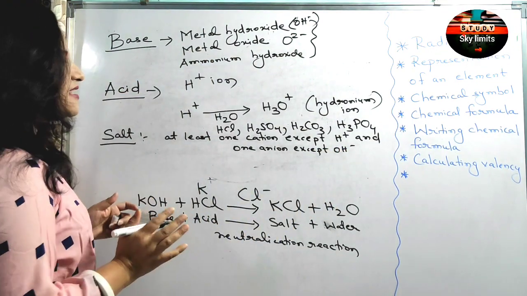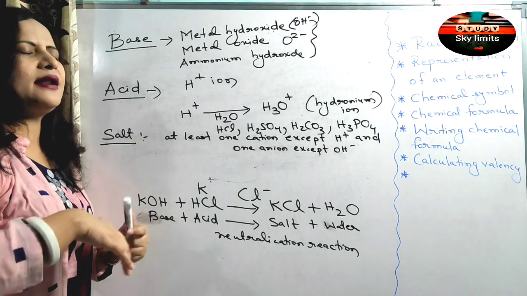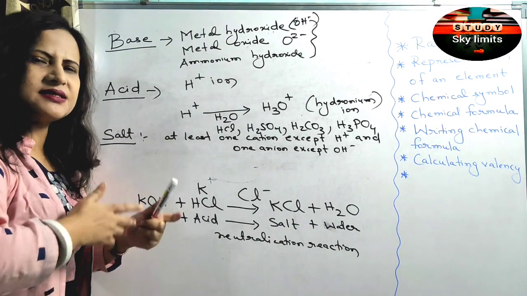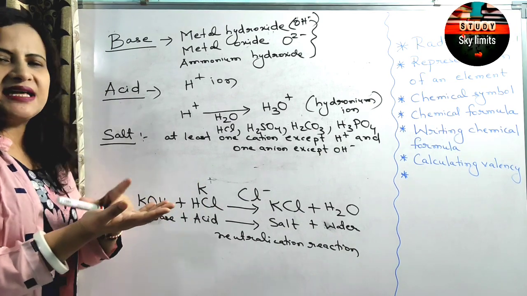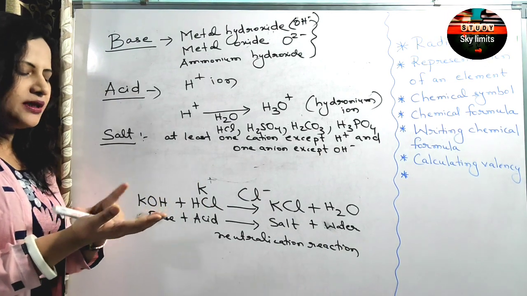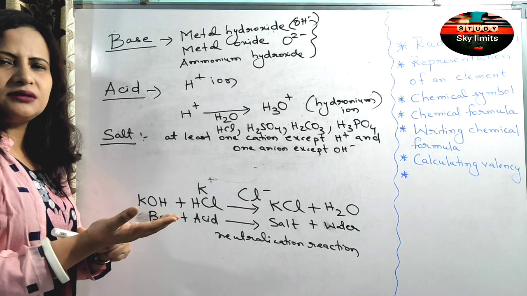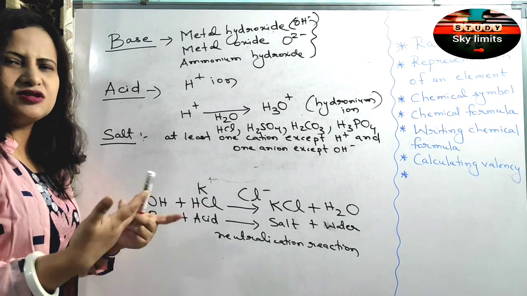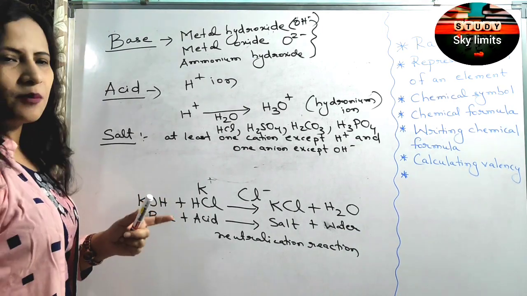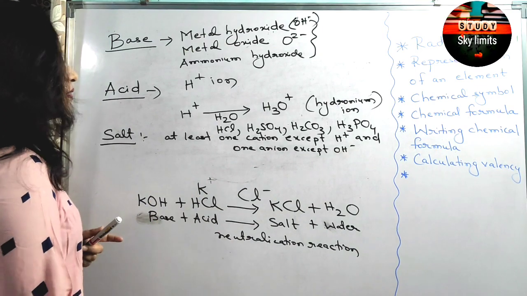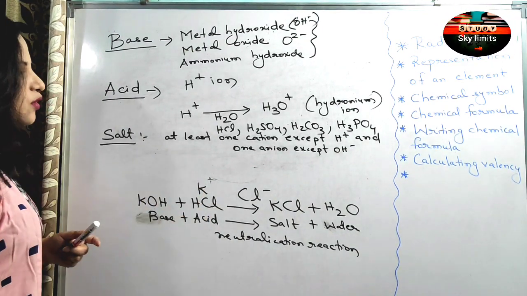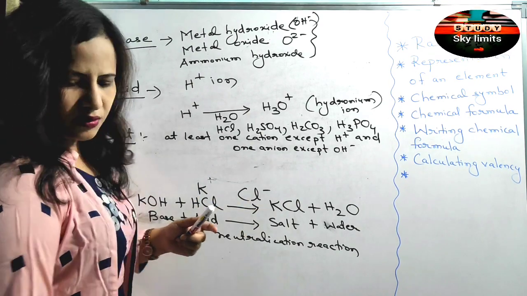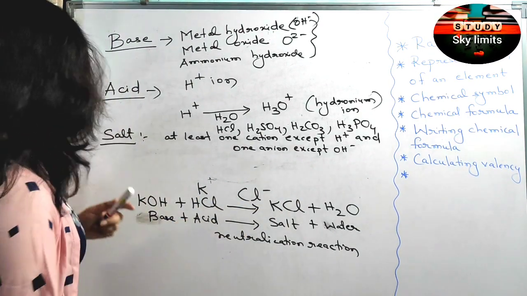This is the basic definition of a salt, and salts are again classified into various categories: normal salt, acid salt, basic salt, complex salt, double salt. But we will not come into those topics right now. Just for the timing, you should know that there are three categories of salt: normal salt, acid salt and basic salt. These three things you should know.